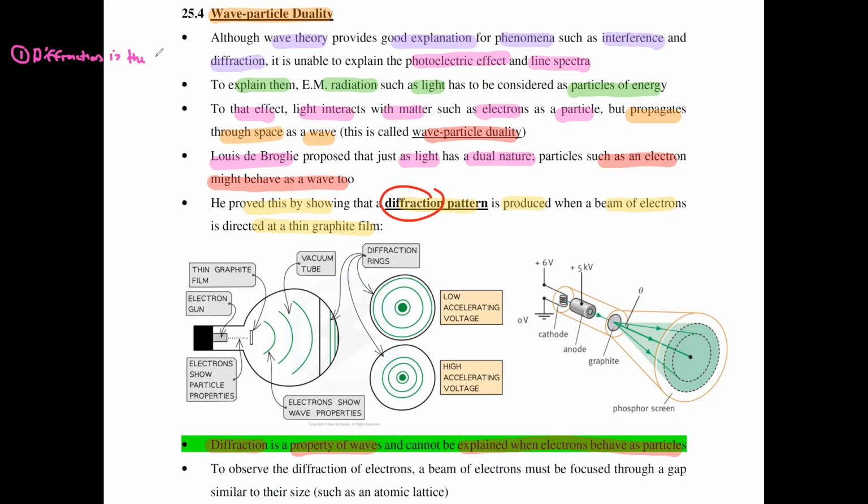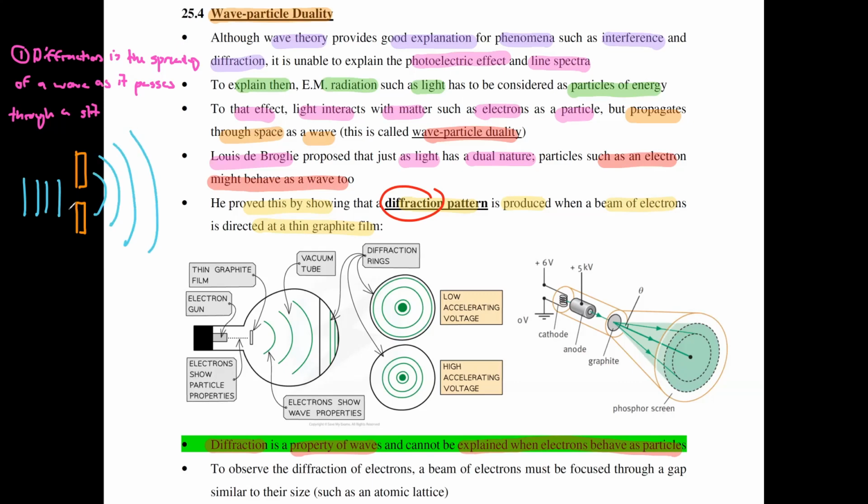diffraction is the spreading of a wave as it passes through a slit. Say, for example, right now, you have a slit that looks like this. There's a small hole right in the middle there, and then you direct some wave towards that slit. As the wave approaches the slit, it will try to squeeze through that slit, and if it manages to squeeze through, it will diffract, it will spread into the geometric shadow behind the slit. So this is what we mean by diffraction.